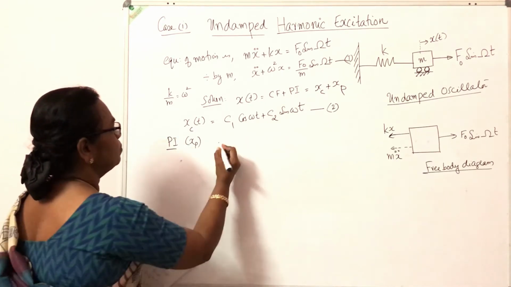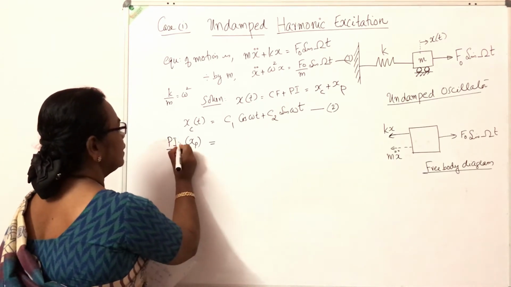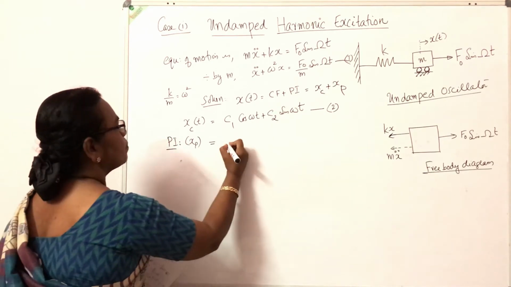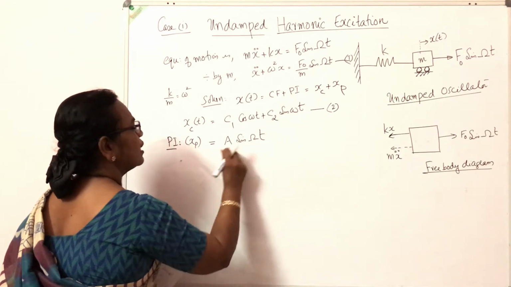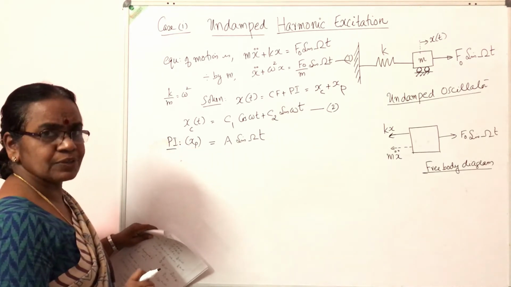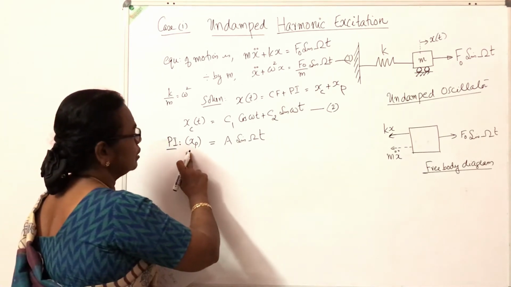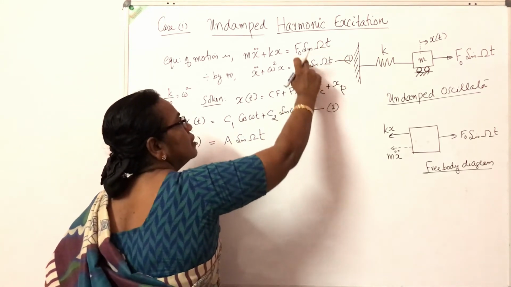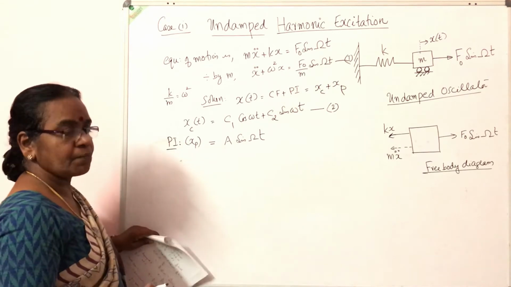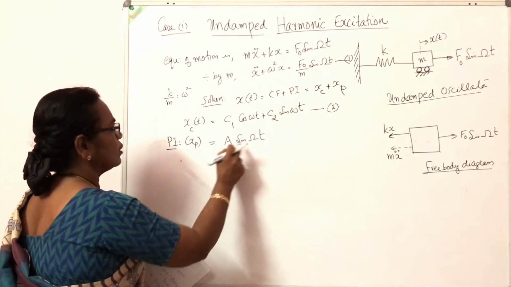So let me assume xp is equal to A sine omega t, where A is an unknown which I will determine. So I am assuming this particular function in phase with the external frequency.